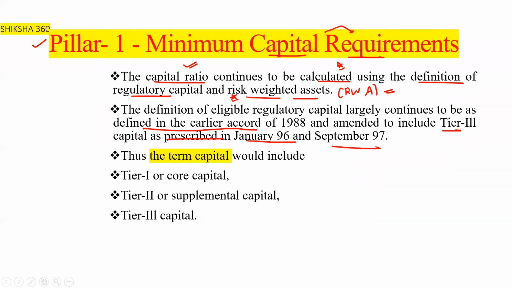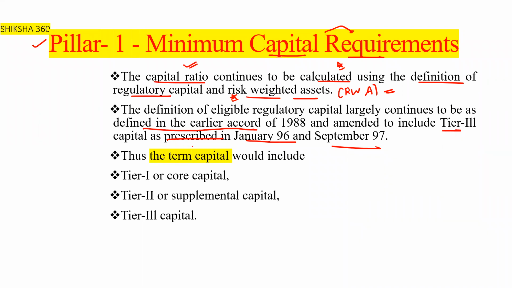The definition of eligible regulatory capital largely continues to be as defined in the earlier accord of 1988. Later on they are including new capitals, amended to include tier 3 capital as prescribed in January 96 and September 97. But in India we do not have any tier 3 capital as per the RBI guidelines. We have not implemented those guidelines.